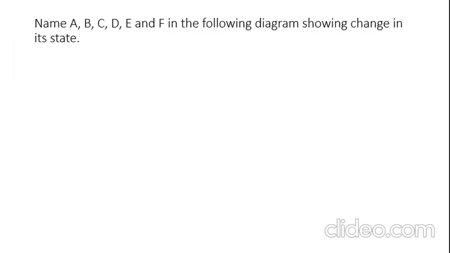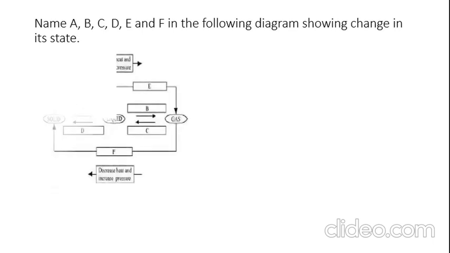The next question, name A, B, C, D, E and F in the following diagram showing change in state. The process of converting solid state to liquid state, I have given A, and the reverse process, liquid to solid, D. From liquid state to gaseous state, what is the process?